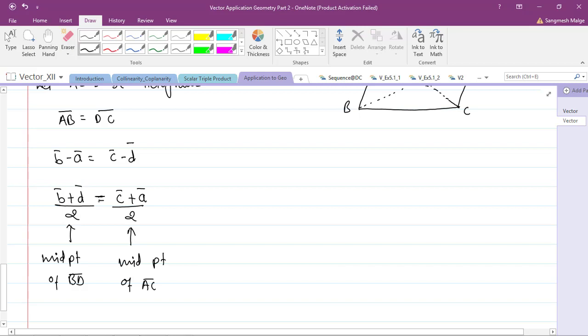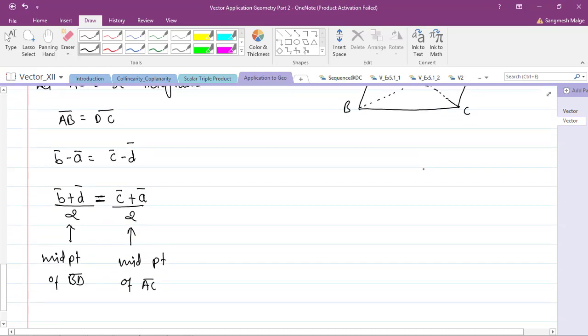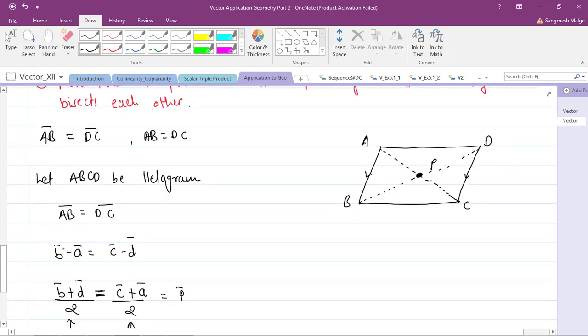Because of this equal sign, what we can say is that the midpoint of BD bar and the midpoint of AC bar are the same. So let's name this as some point P. As this P is the midpoint of BD, I can definitely say this part is equal to this part, and the same point P is the midpoint of AC, which means this part is equal to this part.